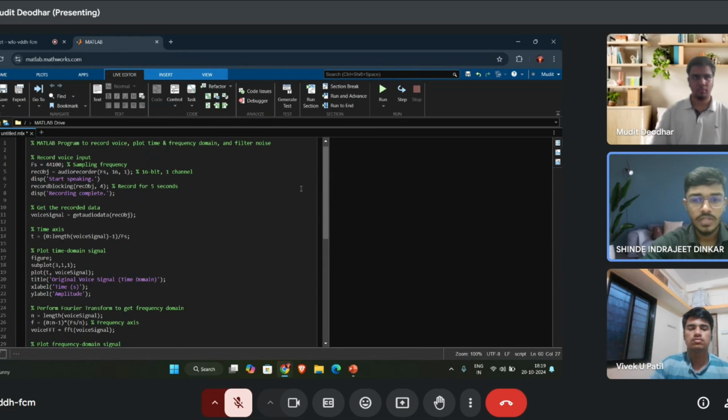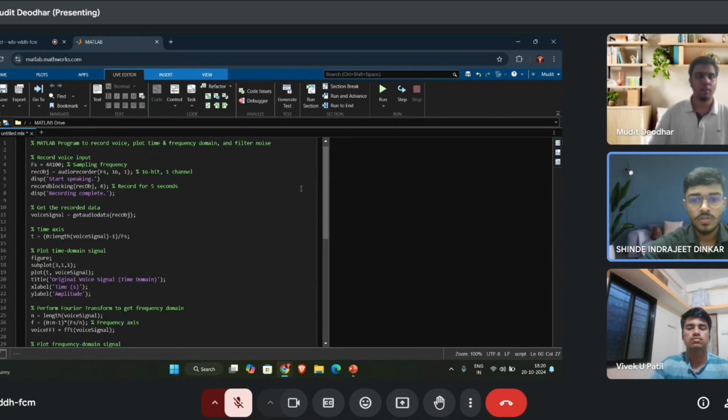The next step is retrieving recorded data. The command is voiceSignal equals getaudiodata(recObj). This command retrieves the recorded audio data and stores it in the variable voiceSignal. Then the next step is creating a time axis for plotting. The command is t equals (0:length(voiceSignal)-1)/fs. This creates the time axis vector t, which is used to plot the voice signal in the time domain.